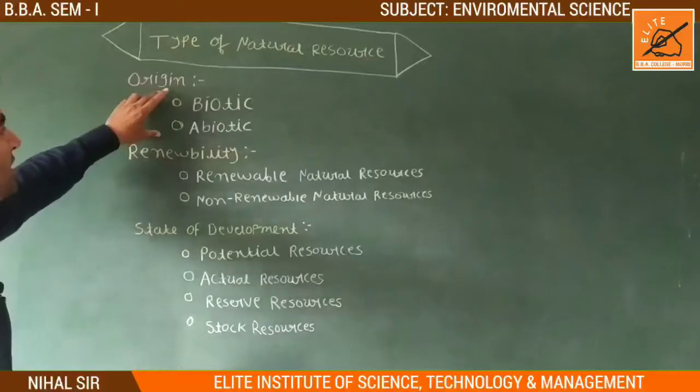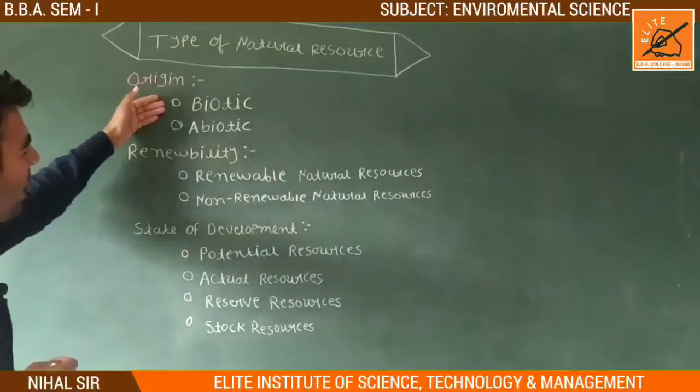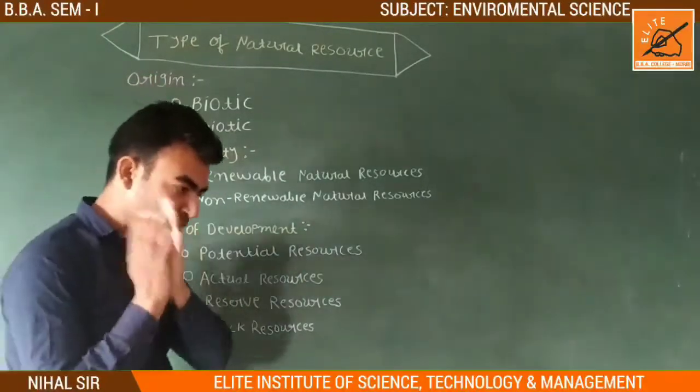In the first, origin, there are two types of natural resources, biotic and abiotic. First, biotic.